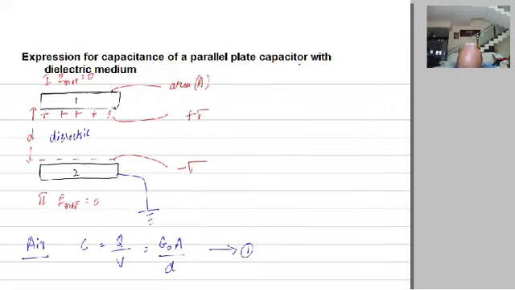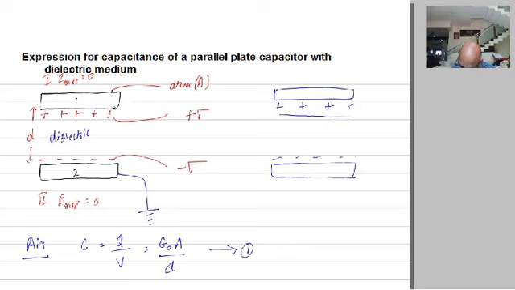This is a metal plate, this is another metal plate, one positively charged and one negatively charged. Because of the dielectric material, the negative charges will come here and the positive charges will come here. So there will be a reduction in the electric field intensity.